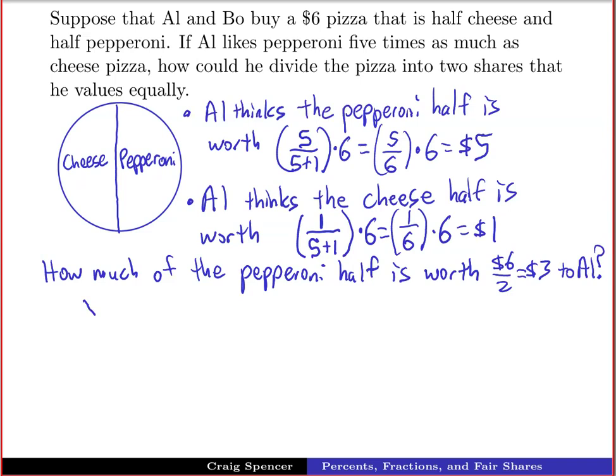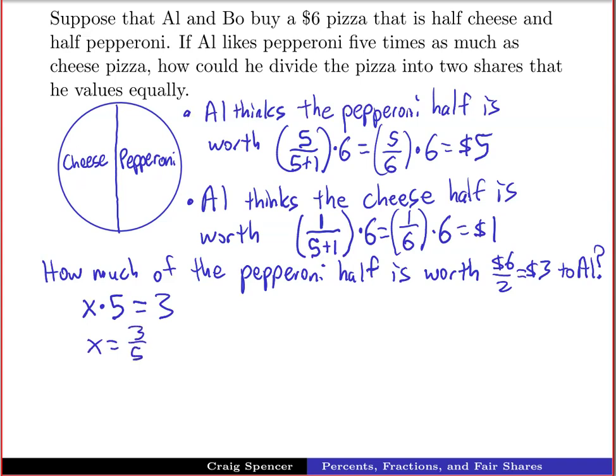Okay, so we know that this pepperoni half is worth $5. So what times $5 is going to be worth $3? Well, if we're solving for x, we would just get 3/5.